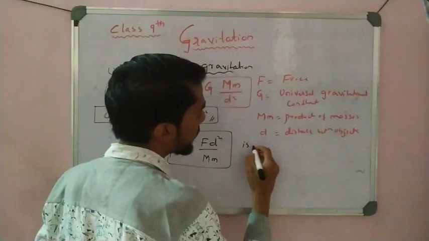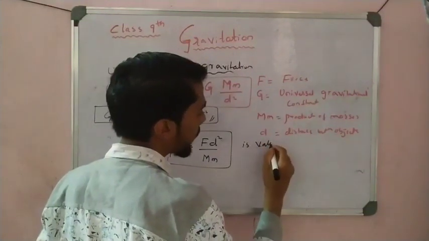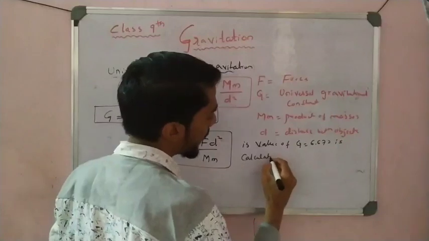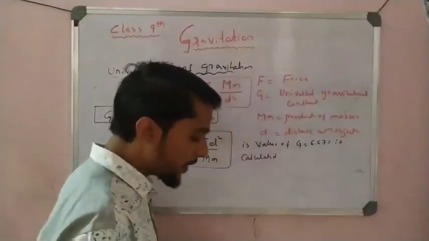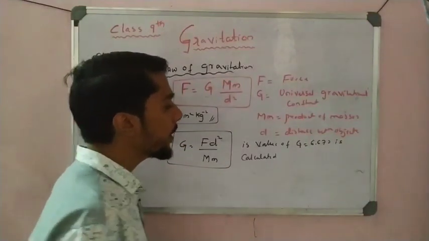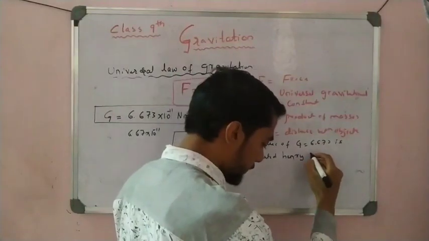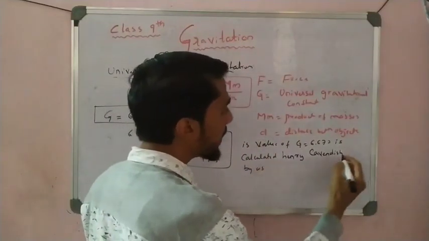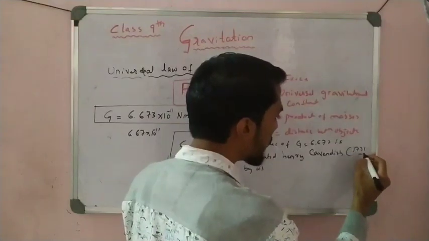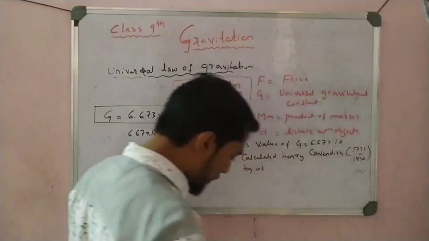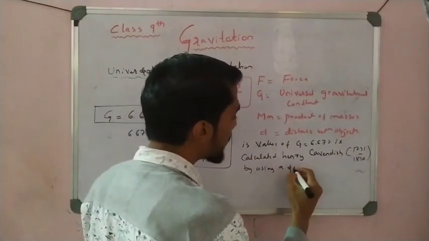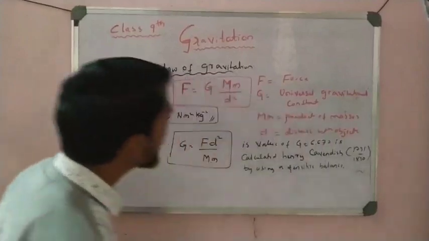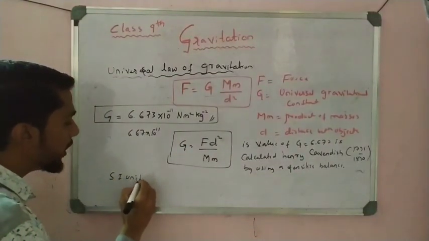And this value of G, that is 6.673, was calculated by the scientist Henry Cavendish, by using a sensitive balance. The year is not important, but you can write 1731 to 1810.